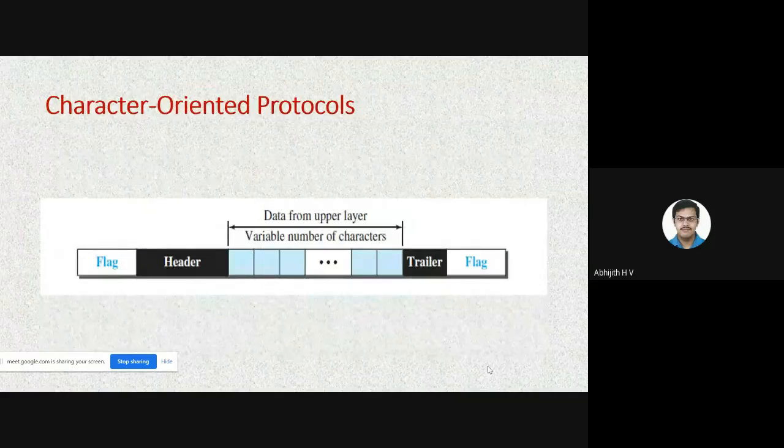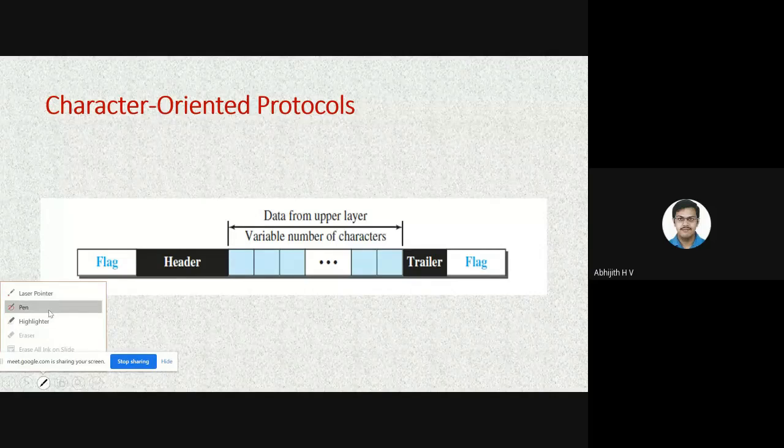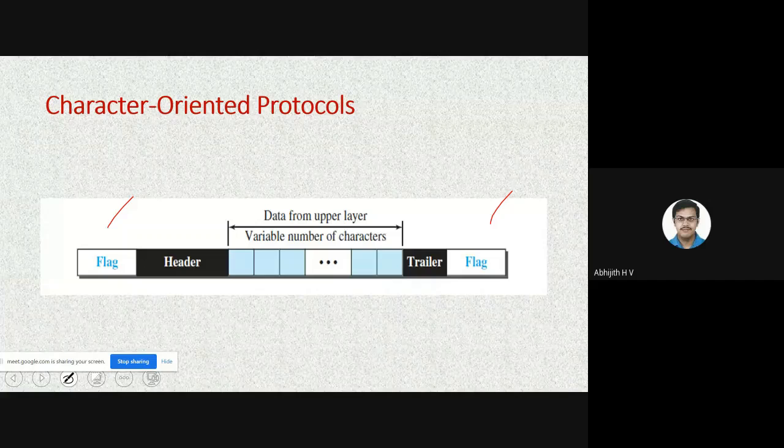In the character oriented approach, say you have a flag at both ends. In both character oriented and bit oriented, you have flags. What is this flag? In the network, everything should be in terms of zeros and ones only.